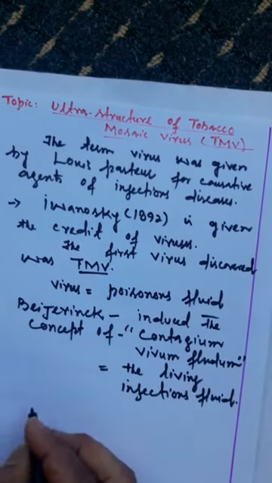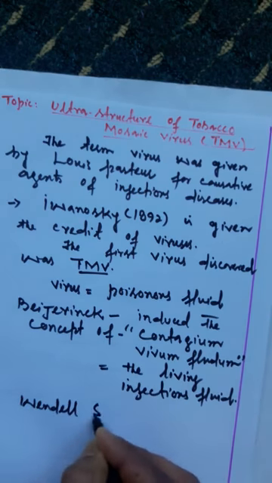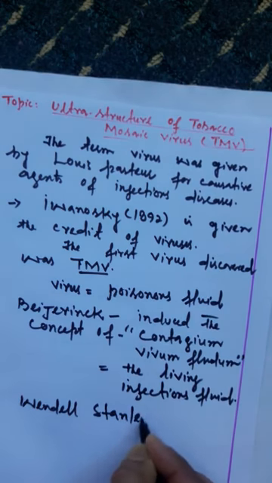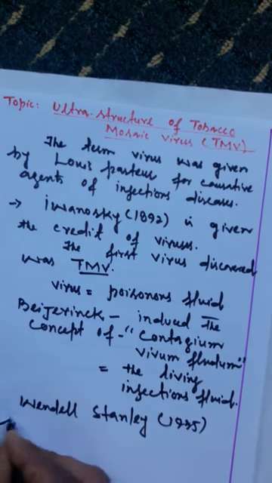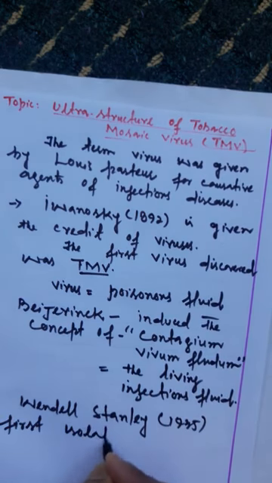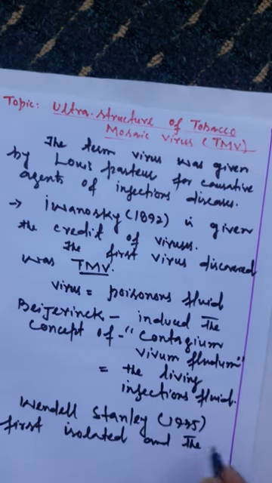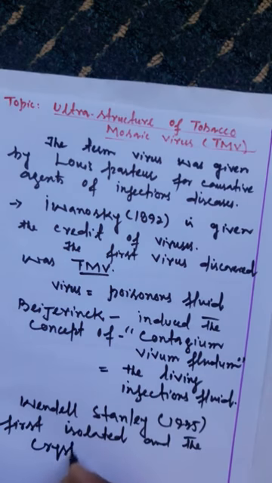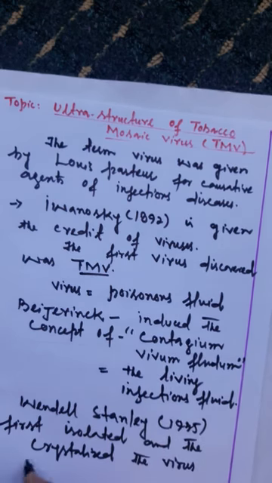And finally, it was Wendell Stanley in 1935 who first isolated and crystallized the virus. Which virus? That is TMV.